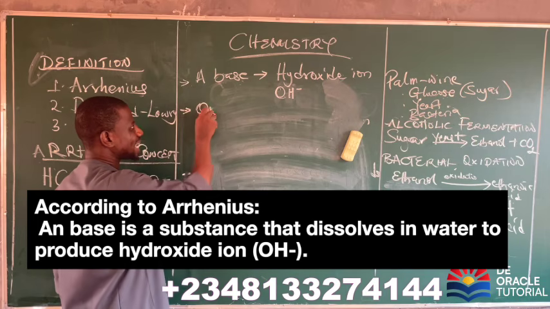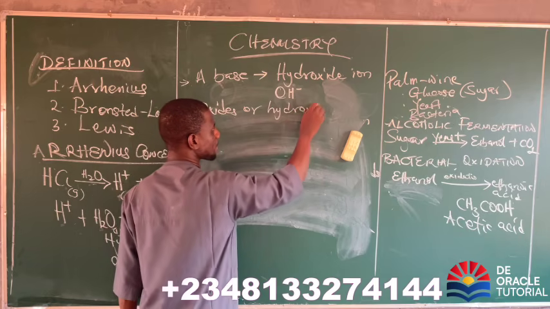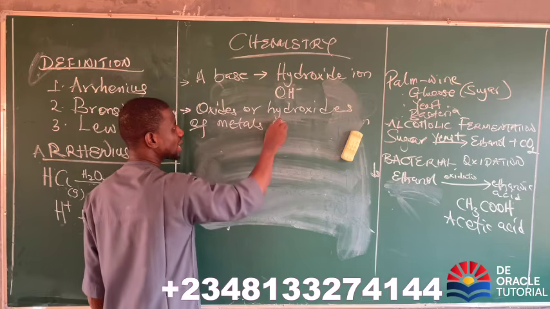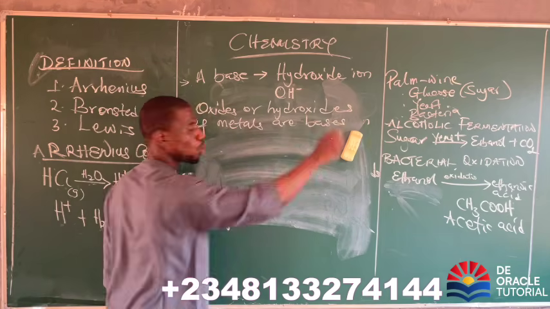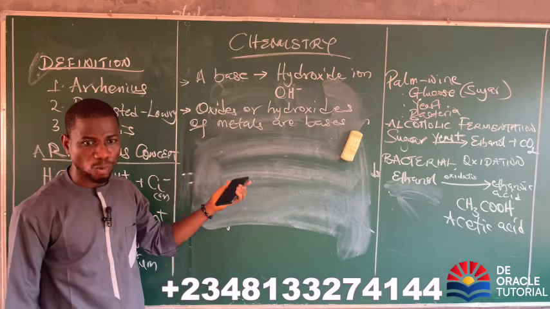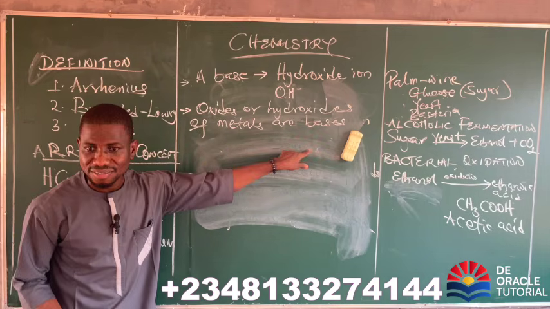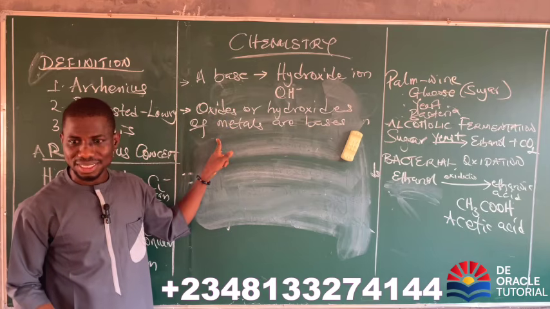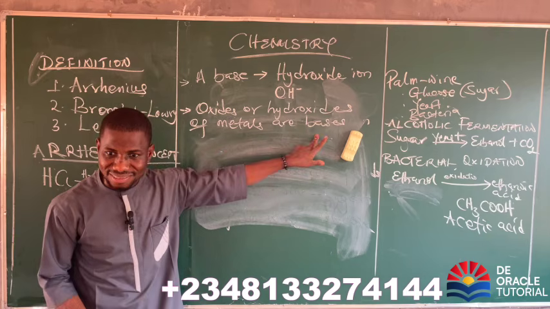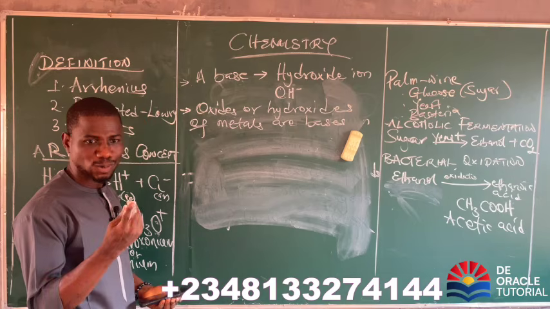So now I want us to know that oxides or hydroxides of metals are bases. What did I say? Oxides or hydroxides of metals are bases. Now, that will trigger a question. If oxides of metals are bases, what will oxides of non-metals be? Acids. Are you with me now? So, oxides of metals are bases, but oxides of non-metals are acids. Are we clear?